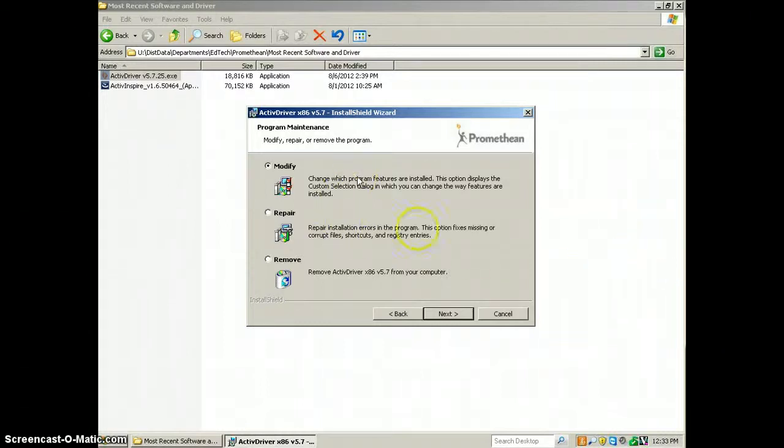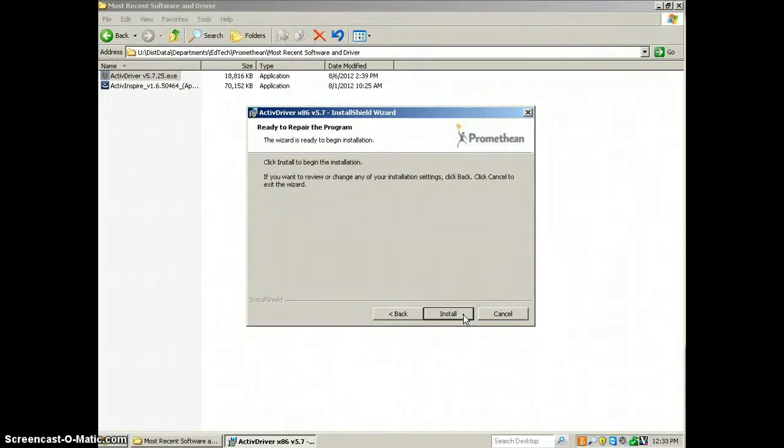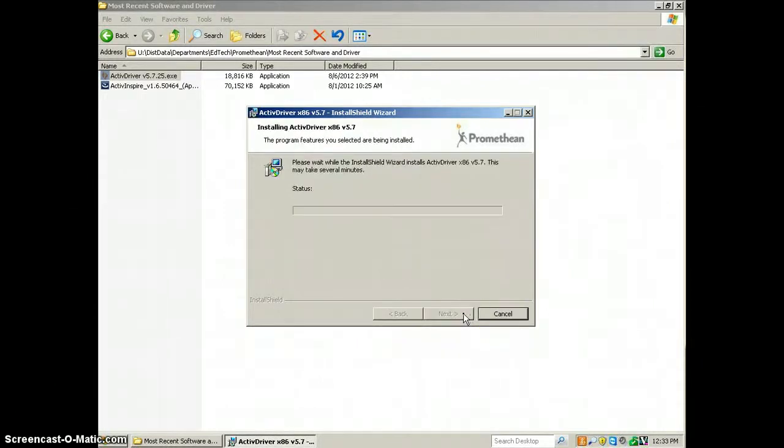I'm not going to reinstall it, but I believe it comes up with two options: USB only and USB plus serial. Go ahead and do the USB plus serial. I'll just click repair. It's not broken, but that's alright. Then go ahead and install it. Let the progress bar go. It's going to take just a little bit to copy everything over and get everything you need.